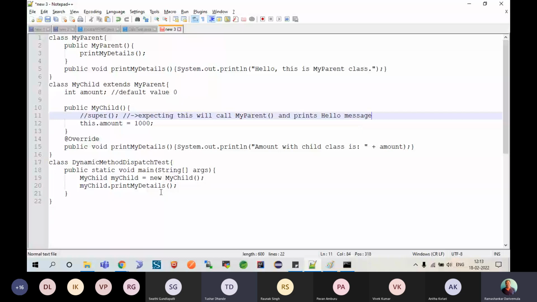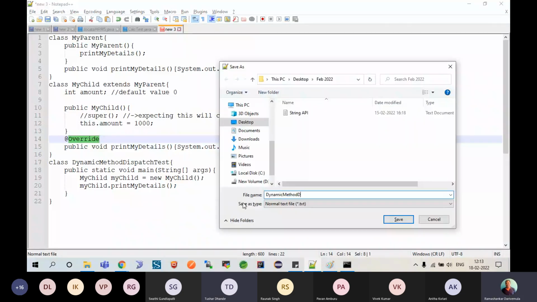It finds this method is already available in the child class memory, which is overridden. It will never go to the parent, and it will call this one only. Because of this reason, dynamic method dispatch test, Java.